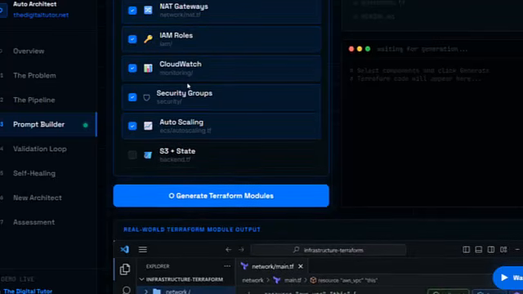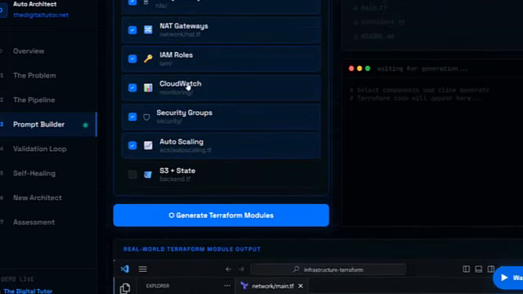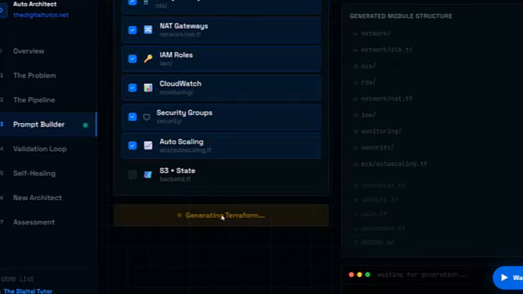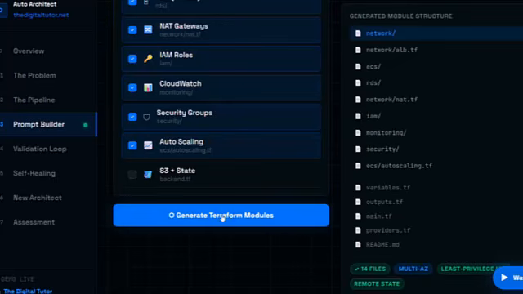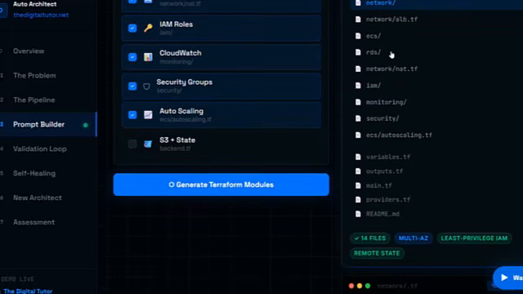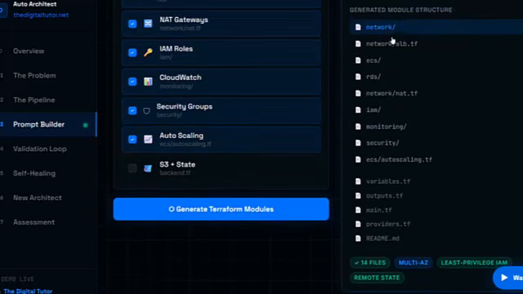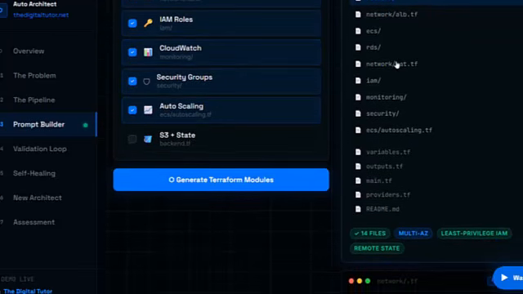Then the work moves into Terraform generation. But this is the important part. We do not stop there. The next stage is validation. The AI-generated Terraform must be reviewed. It must be checked for structure, security, naming standards, remote state, resilience, and cost awareness. And then the output can be packaged and delivered.